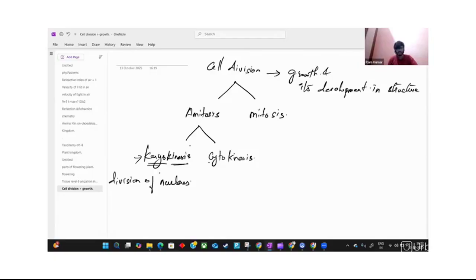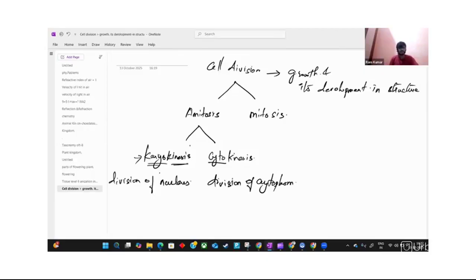Whereas in cytokinesis, cyto means cell and kinesis means division, which occurs in the cytoplasm at the cell level. Division of cytoplasm.